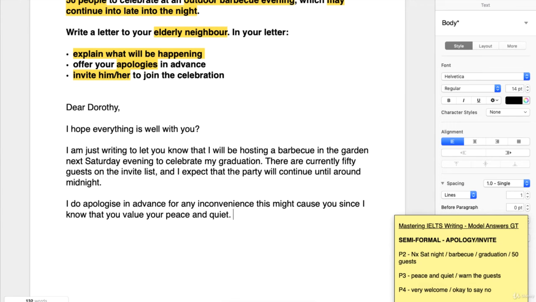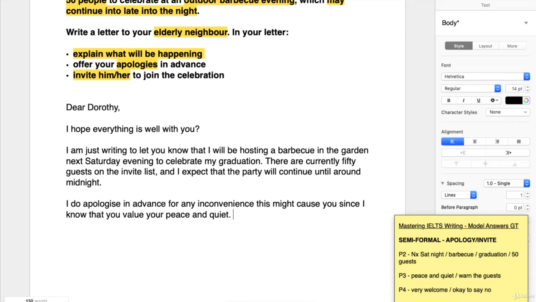And the nice thing here is the fact that I've used that possessive pronoun, your, suggests that I know this elderly neighbour well. We're trying to be considerate of their preferences. We've really taken their own personality and their needs into account. So it makes the apology sound more genuine. So I know that you value your peace and quiet.